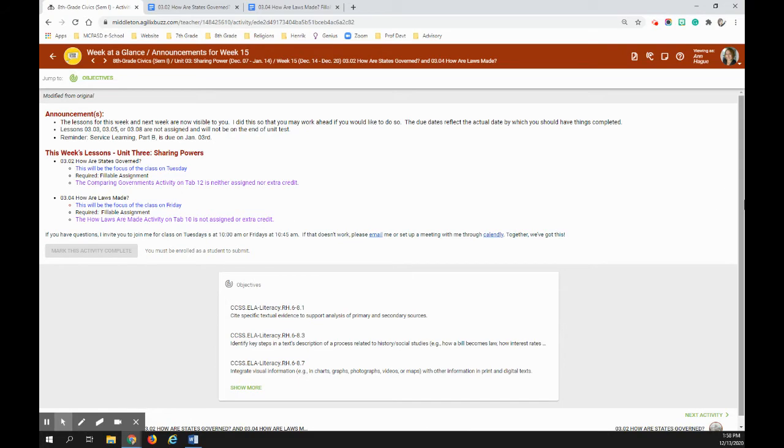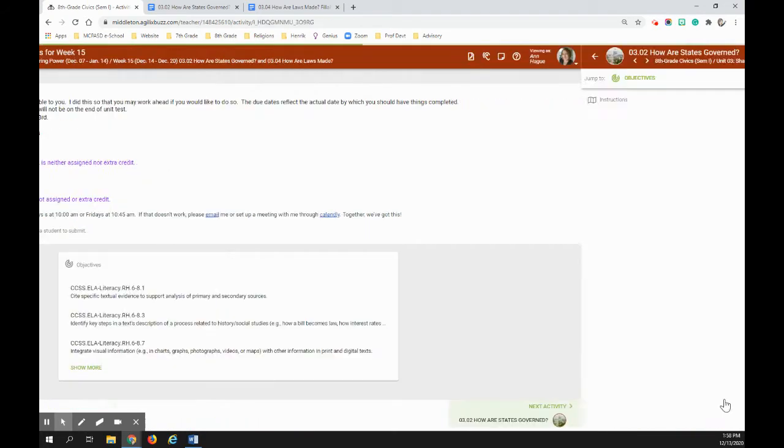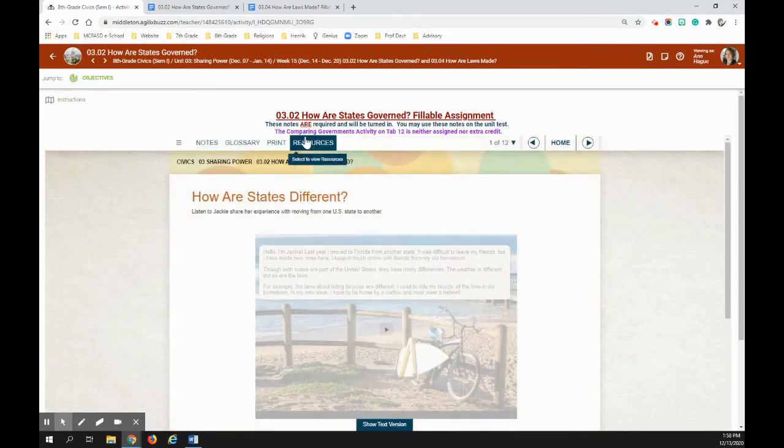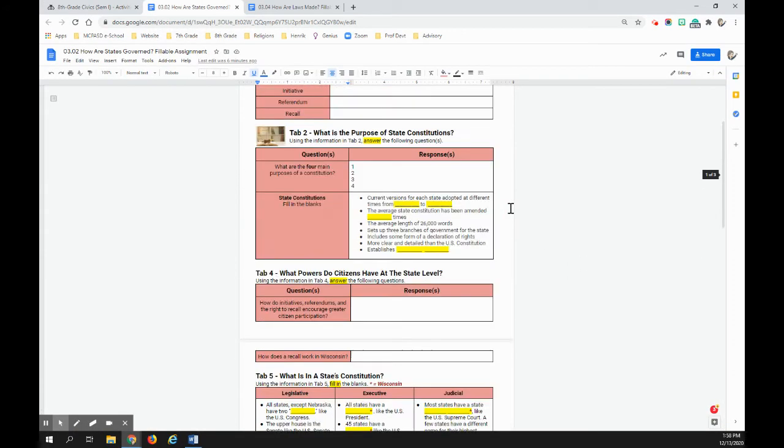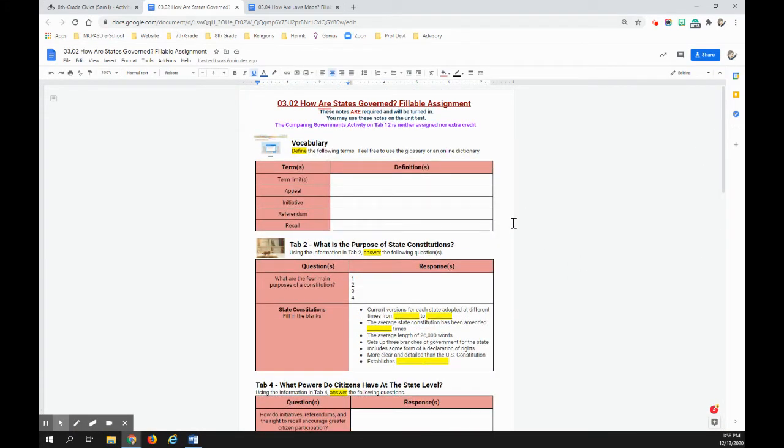All right, so starting with 0302, how our states govern. Notice it is an assignment. It will be turned in. A reminder that tab 12 is something you want to skip. This looks at how states are governed. What I did here is I pulled some things out of Buzz and some things I added myself.